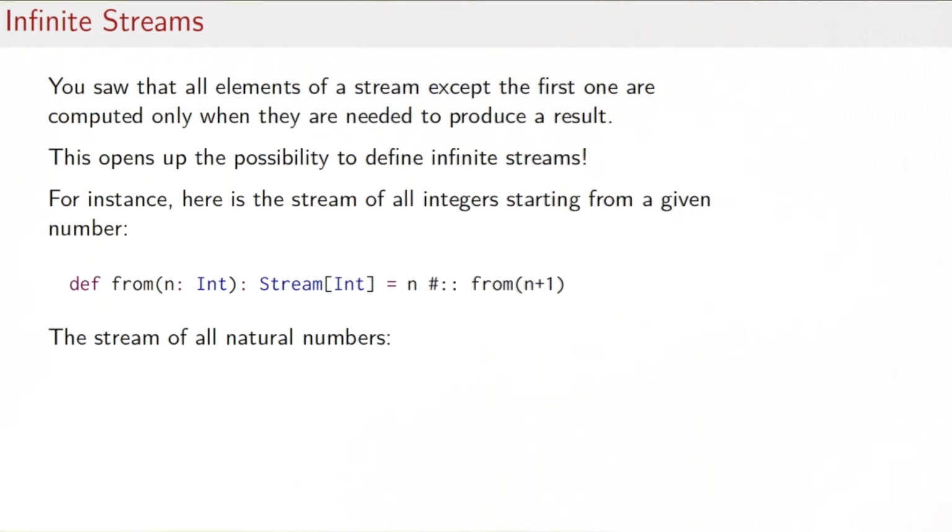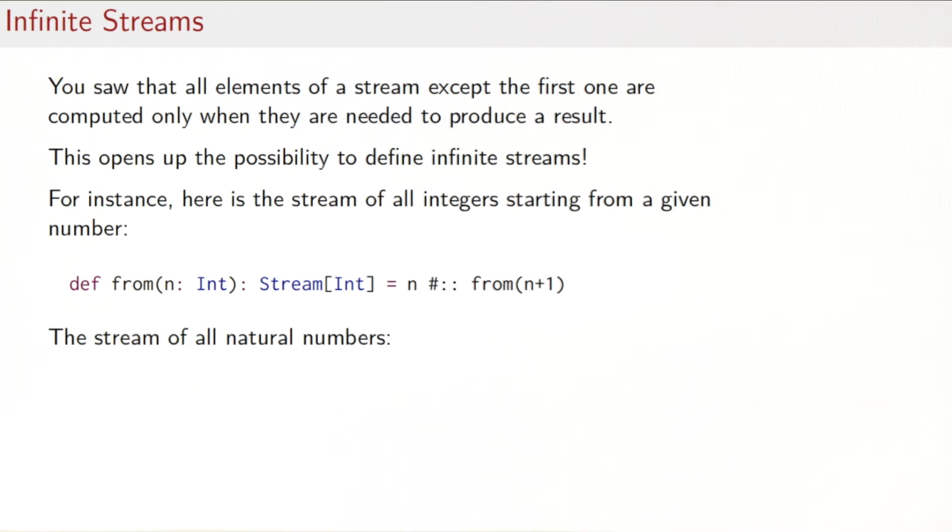So for instance, the stream of all integers starting from a given number could be defined like this. You would say def from(n: Int) equals the stream consisting of n followed by from(n + 1). Now normally, of course, this would be a non-terminating recursive computation, but because the stream cons operator is lazy in its right operand, the from(n + 1) here would actually be calculated only if somebody is interested in the second element of the stream that's defined here.